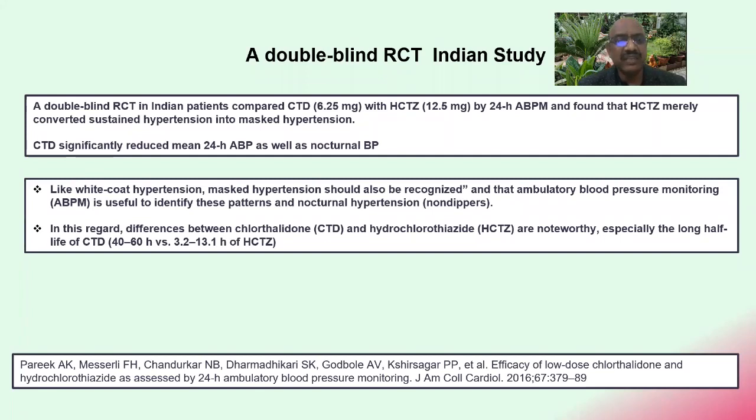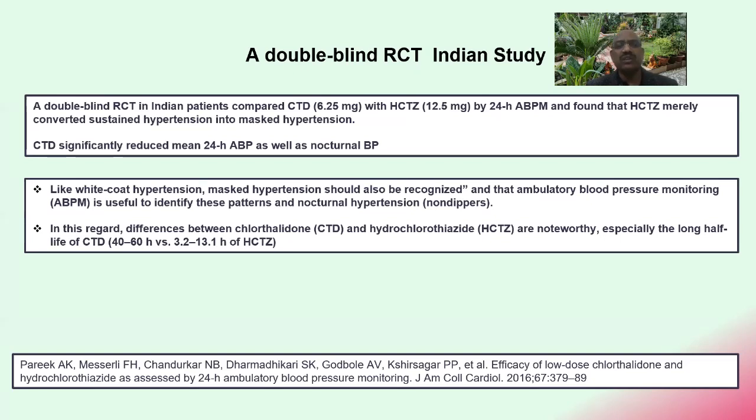This work from India itself, a double-blind RCT Indian study by Dr. Parikh A.K. and colleagues, compared chlorthalidone 6.25 milligram with hydrochlorothiazide 12.5 milligram in Indian patients and did a 24-hour ABPM, and found that hydrochlorothiazide merely converted sustained hypertension into masked hypertension. And chlorthalidone significantly reduced the mean 24-hour ABP as well as nocturnal BP.